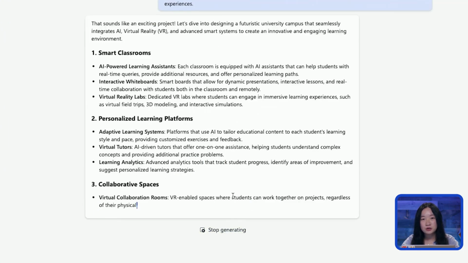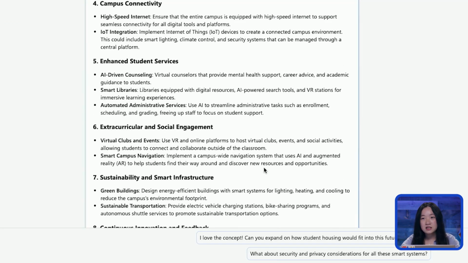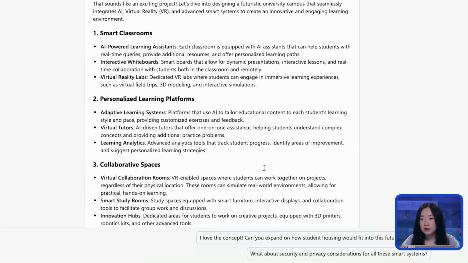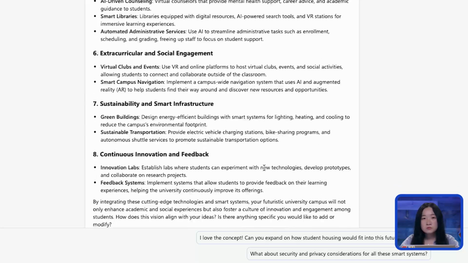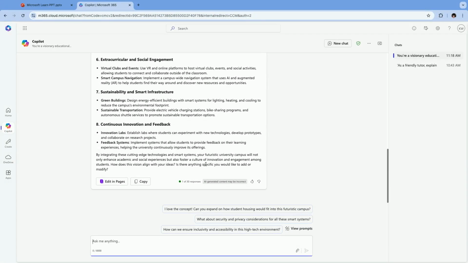And by setting this tone, we are encouraging Copilot to think creatively and interact with us in a way that allows for imaginative yet feasible responses. So here, as you can see in the output, Copilot gives us a general overview of what we wanted. Next, we are going to move on into defining our core idea.